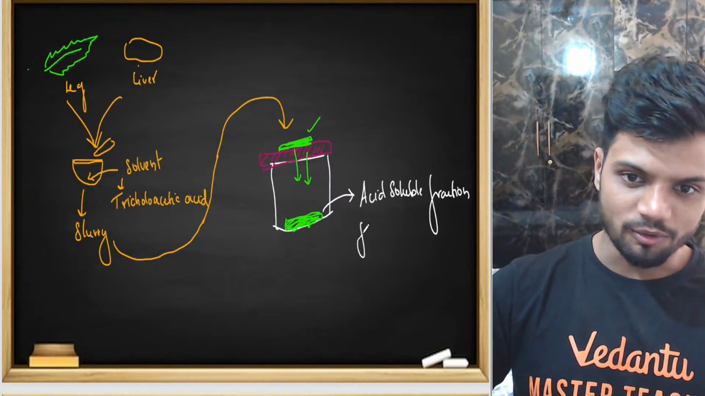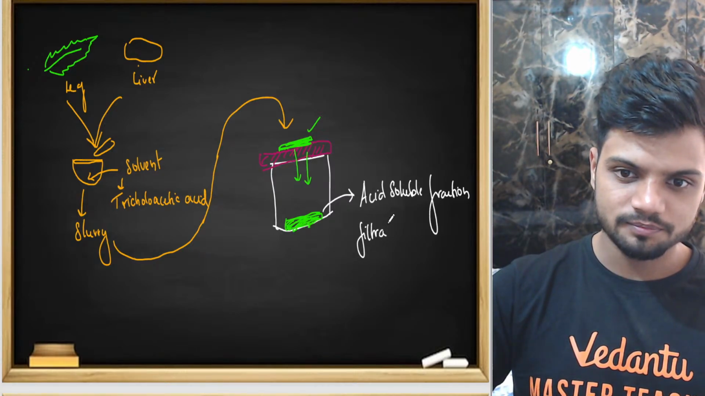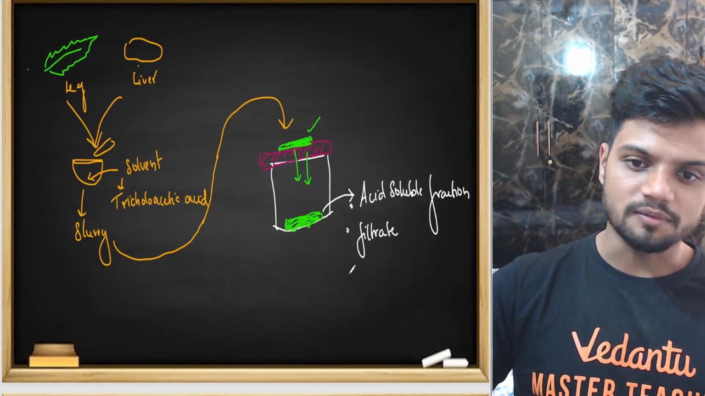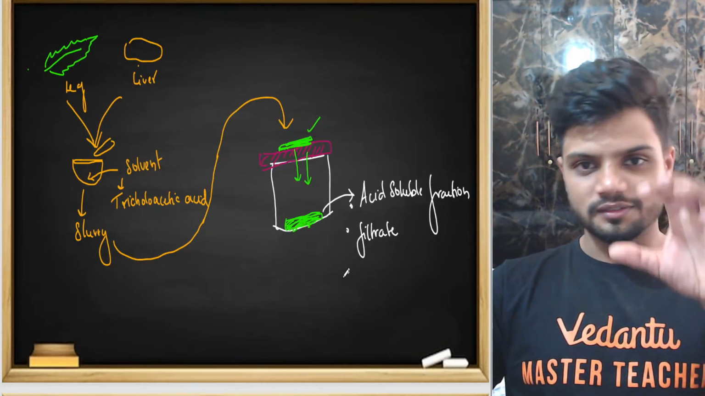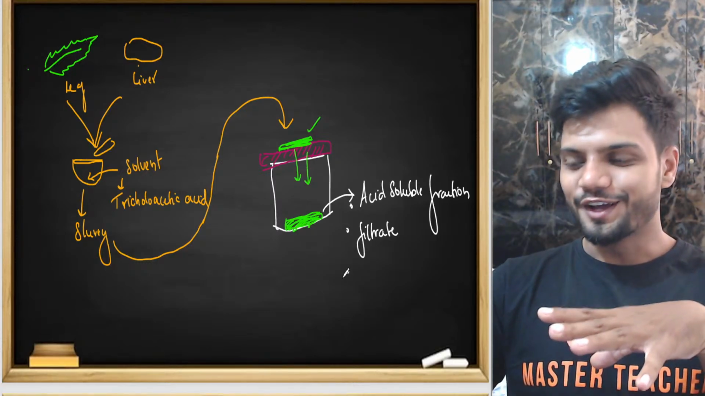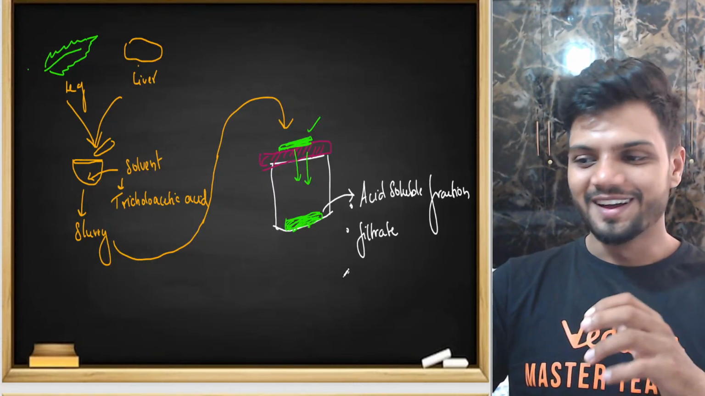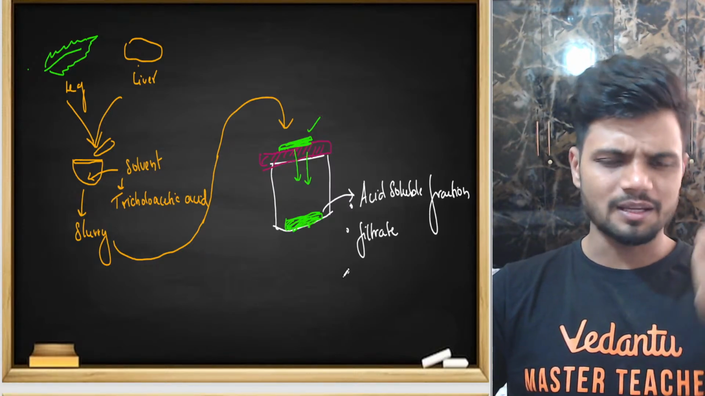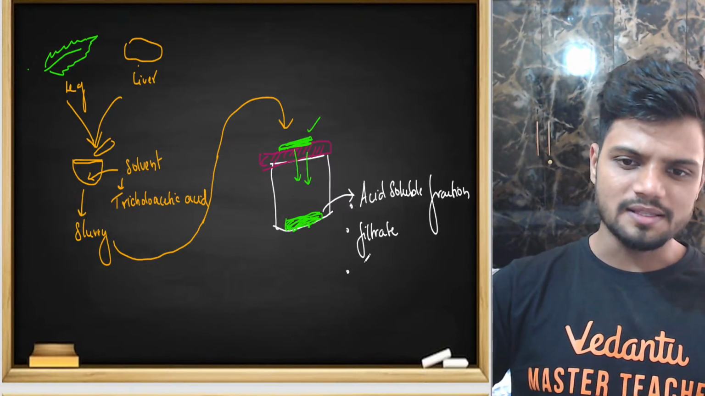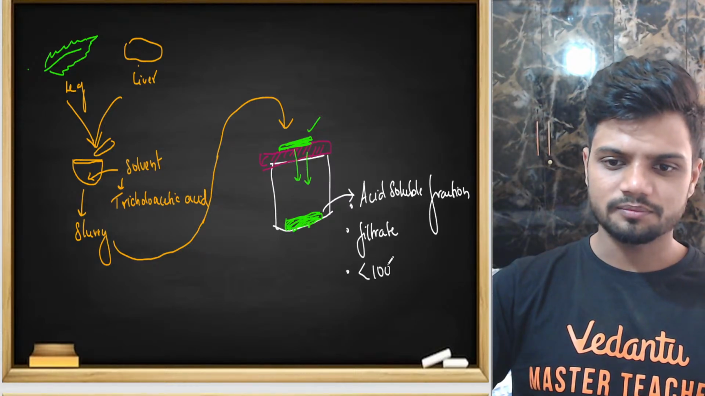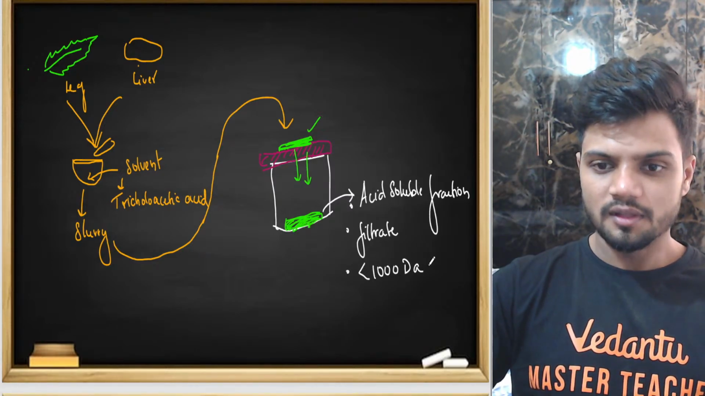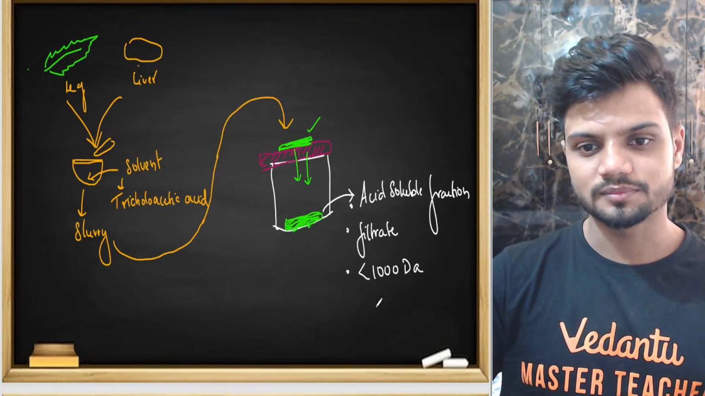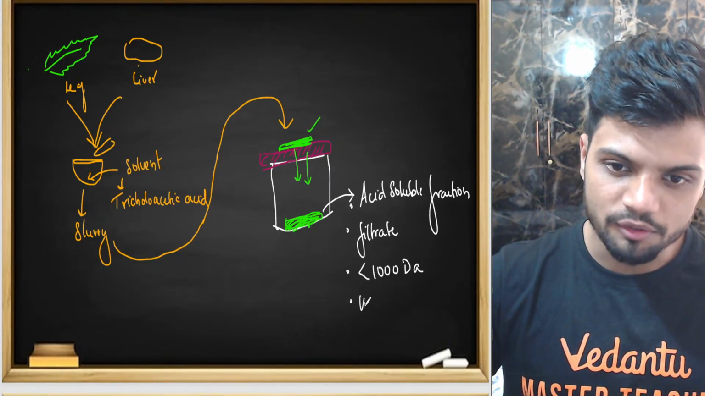Okay. I can also call it filtrate. Now, what about the size? All the chutney which is coming down, the size is obviously lesser because it is able to get solubilized and is coming down. So, can I tell the size here is less than 1000 daltons? The size is a little less than 1000 daltons here, and I'm calling it micromolecules.